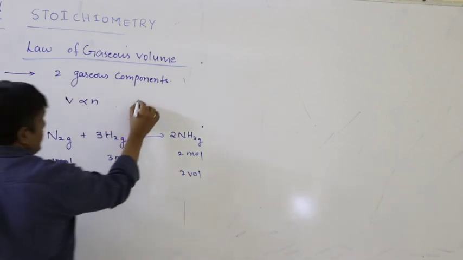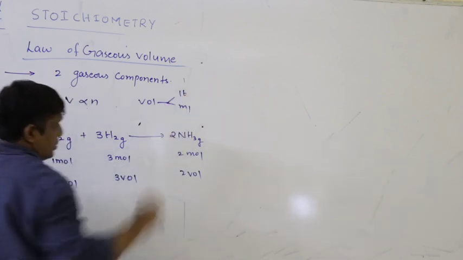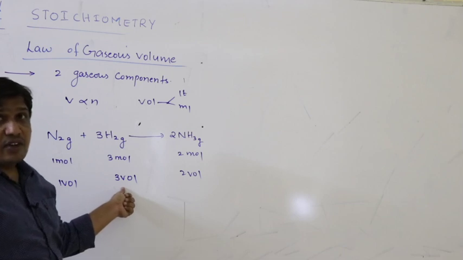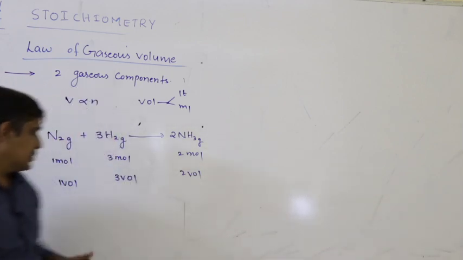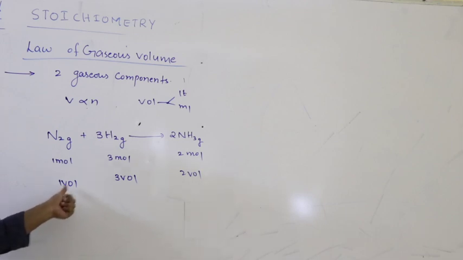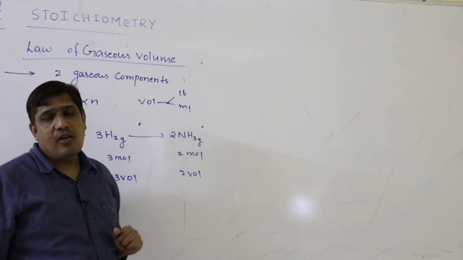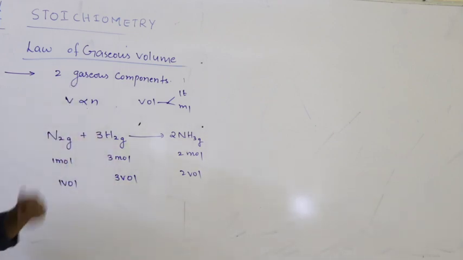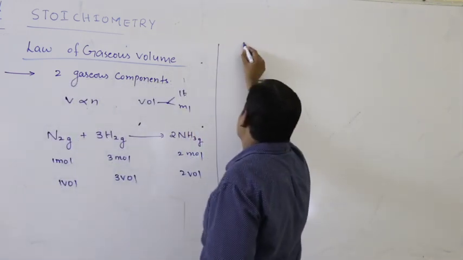Now what are the units of volume? You can express in liters or ml, that is up to you. That means if I take 1 liter of nitrogen, it combines with 3 liters of hydrogen to form 2 liters of ammonia. Or if I take 1 ml of nitrogen, it requires 3 ml of hydrogen to form 2 ml of ammonia. Everything must be in the same units. Let us take one more example.